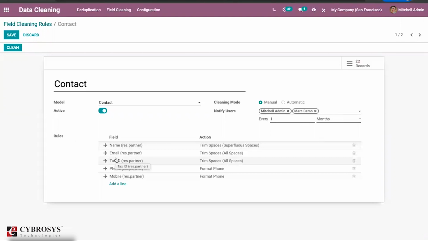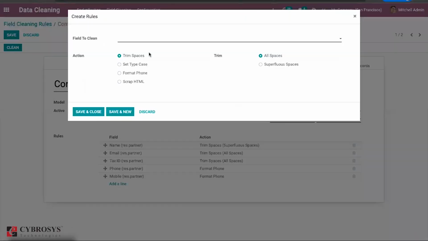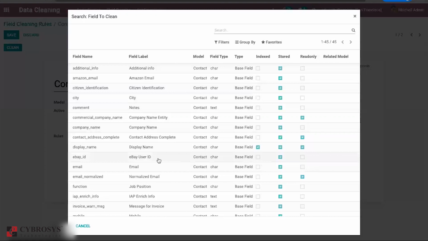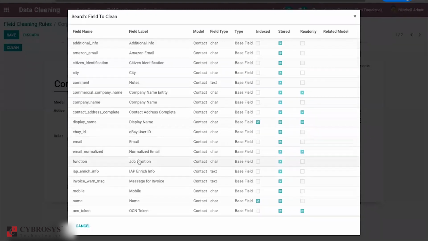Such as which field we need to check. For example, you can find the details here to clean the field name. You can select the field name from there, such as the company name, and likewise the email ID, phone number, etc.